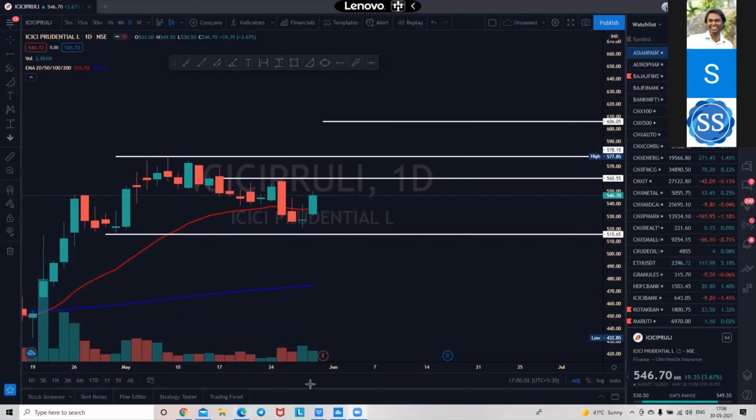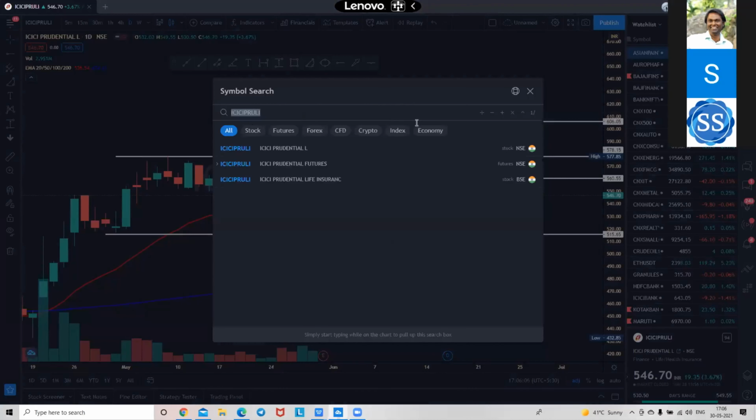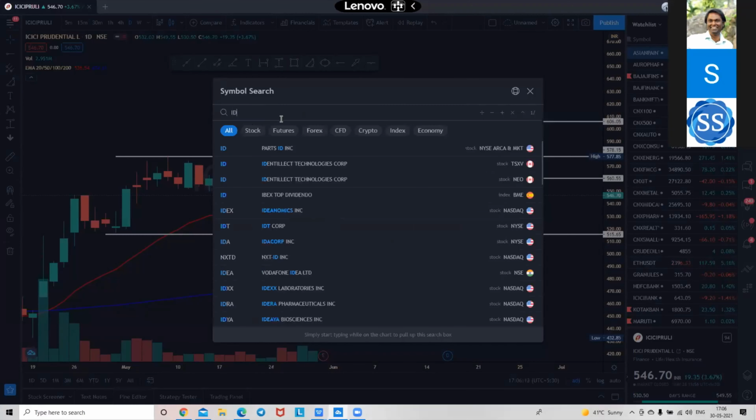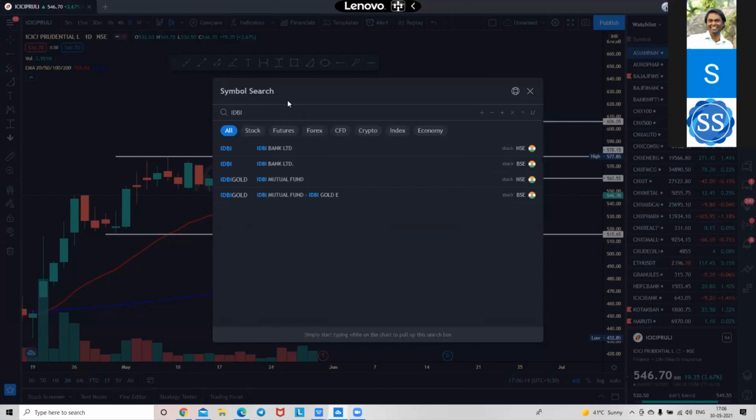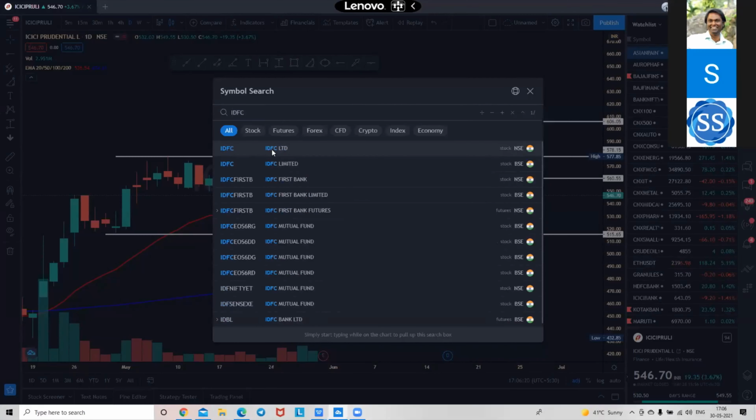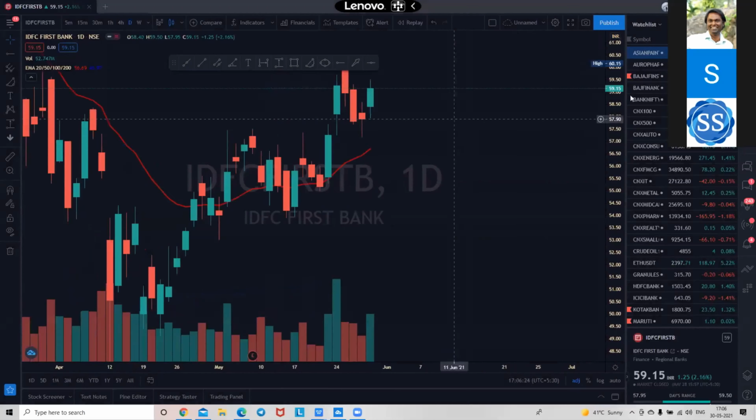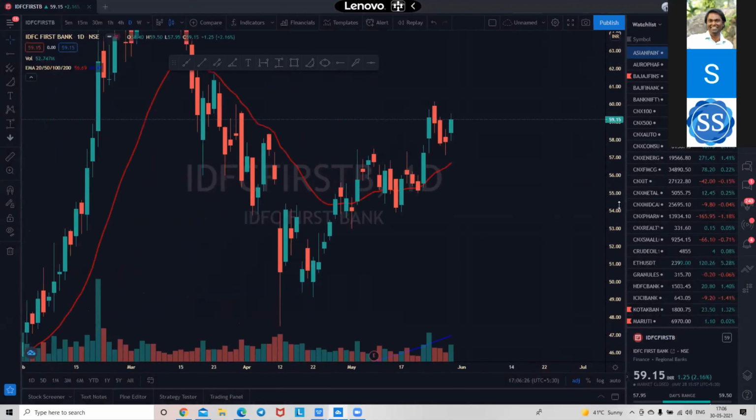IDBI First Bank breakout and retest has been done. I just want to ask everyone over here, where do you get your stocks from? This is IDBI First, IDFC, okay. See. Oh, this is classic.